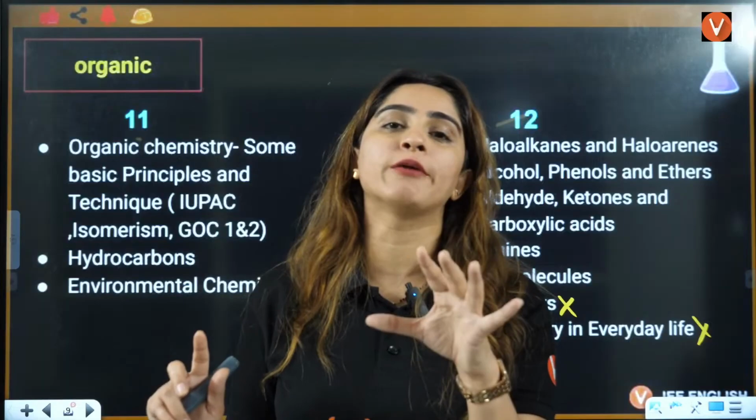In organic chemistry, you will see you have so many chapters. First you have GOC, general organic chemistry, then isomerism, IUPAC naming, and different functional groups. You have to study every single functional group. Now, I know that you have studied this in carbon and its compounds. You have just studied the base of organic chemistry. What you have studied is why carbon forms so many compounds.